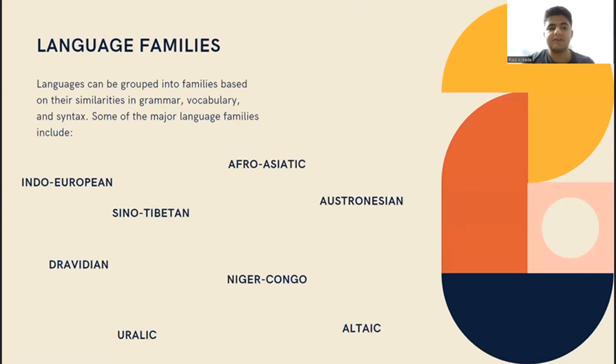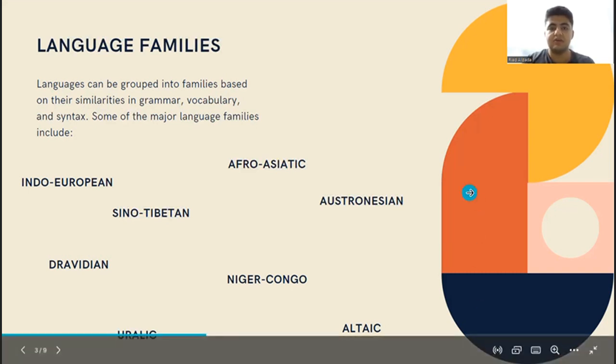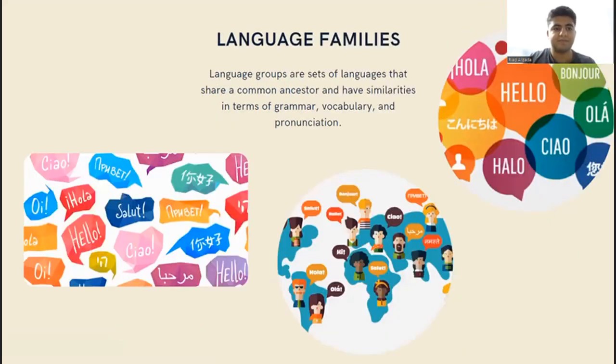Languages can be grouped into families based on their similarities, for example, what they have in common in grammar, vocabulary, or maybe syntax. We have shown some examples here: the European, Dravidian, Uralic, Niger-Congo, Altaic, Austronesian, Sino-Tibetan, and Afro-Asiatic language families. Right now we'll be moving on.